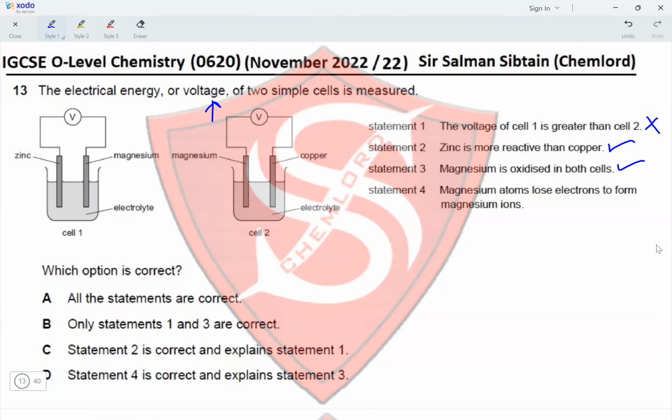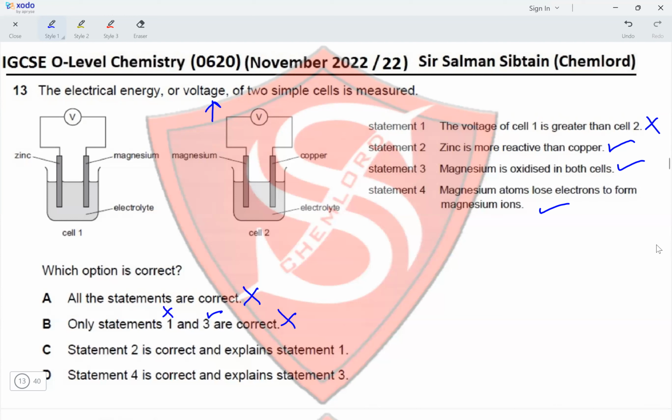And the last one, magnesium atoms lose electrons to form magnesium ions. Yes, magnesium atoms would lose electrons to form magnesium ions. Okay, so option A says all statements are correct. So this is incorrect because statement 1 is wrong. Only statements 1 and 3 are correct. 3 is correct, 1 is incorrect.